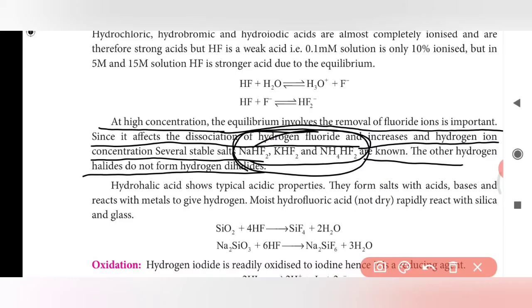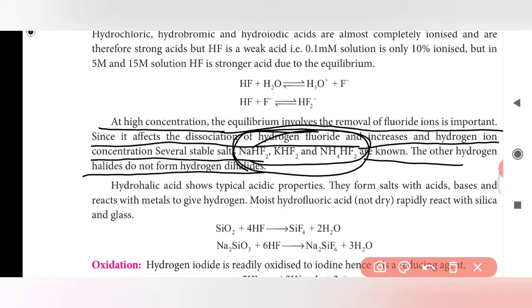Hydrohalic acids show typical acidic properties. They form salts with bases and react with metals to give hydrogen. Moist hydrofluoric acid rapidly reacts with silica and glass. Here, hydrofluoric acid is not stored in a silica bottle because it rapidly reacts with silica and glass.